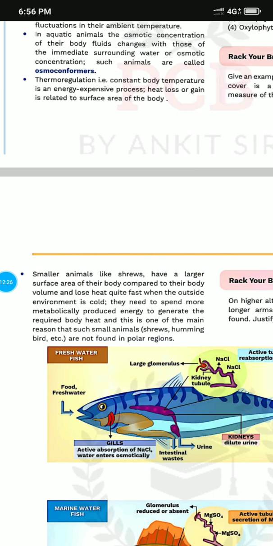Smaller animals like shrews have a larger surface area relative to the body volume, so the loss of heat is quite fast, and the outside environment is cold. So how can they manage? They need to spend more metabolic energy to generate the required amount of heat, and this is one main reason that small fishes are not found in the polar region, because small fishes do not have this type of adaptability as compared to other big organisms.